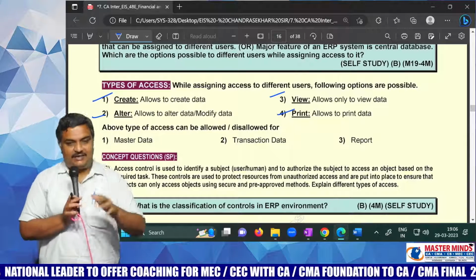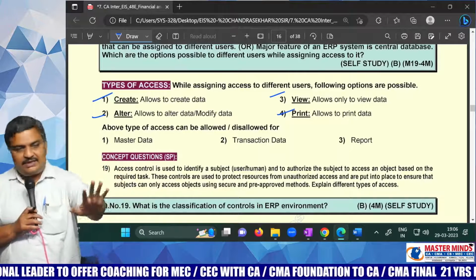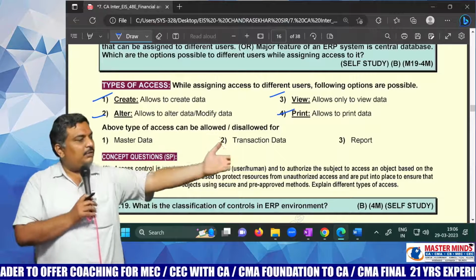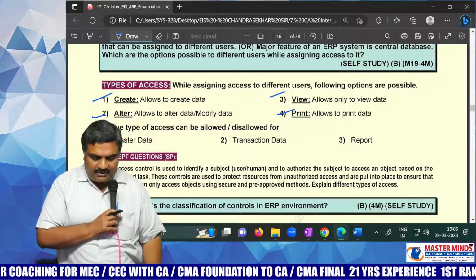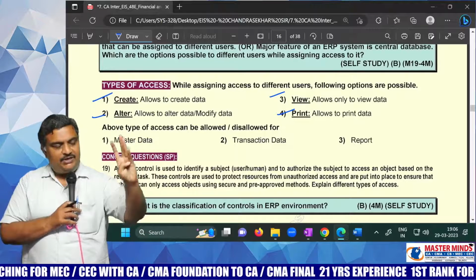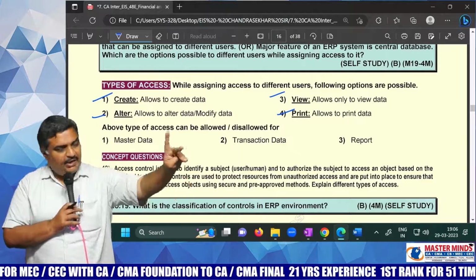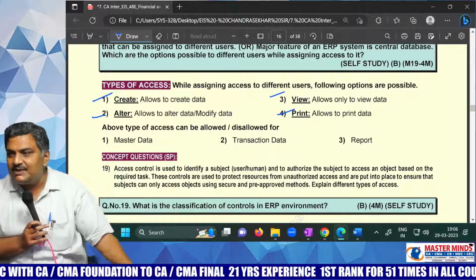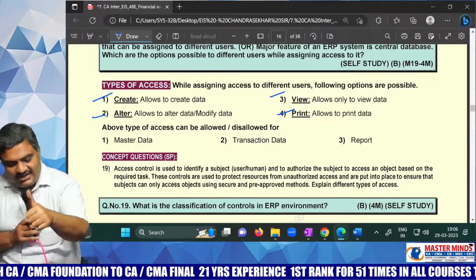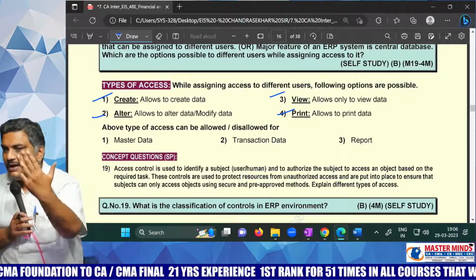For example, there is a file, and she told, I don't have access to that file. What is meant by not having access? That means she cannot create the file, she cannot alter anything in the file, she cannot view the file, she cannot take a printout of the file. So access means these 4 things: creation, altering, viewing and printing.